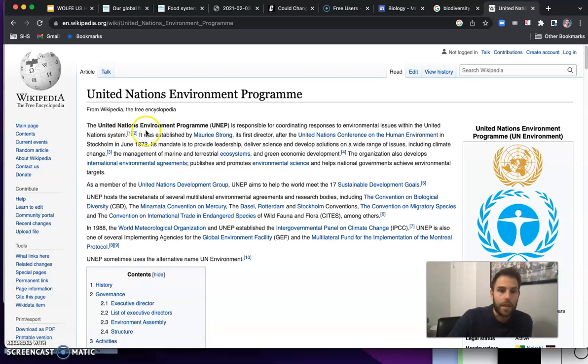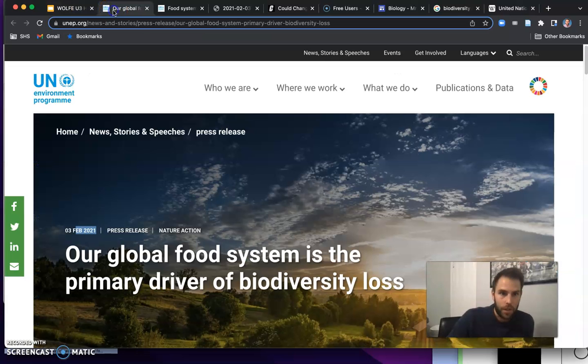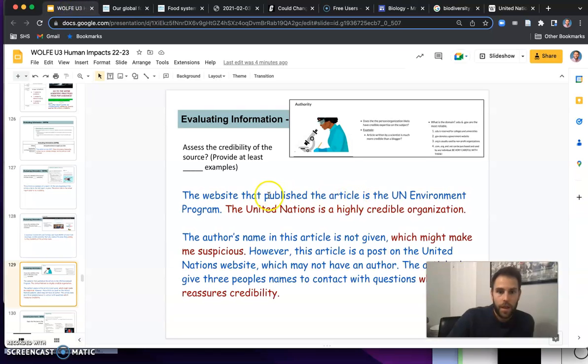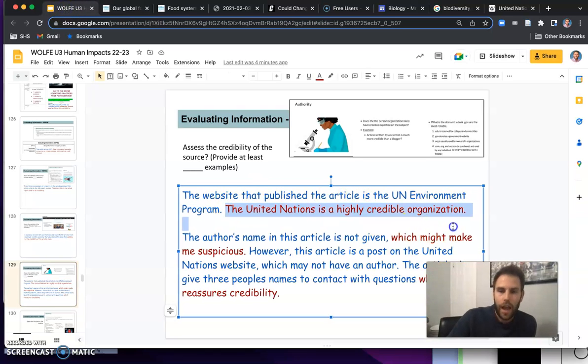Alright, so the United Nations Environmental Program is responsible for coordinating responses to environmental issues within the United Nations system. Alright, so hopefully a lot of you have heard of the United Nations. Really, really credible organization, right? So if I go back here, the United Nations is a highly credible organization,